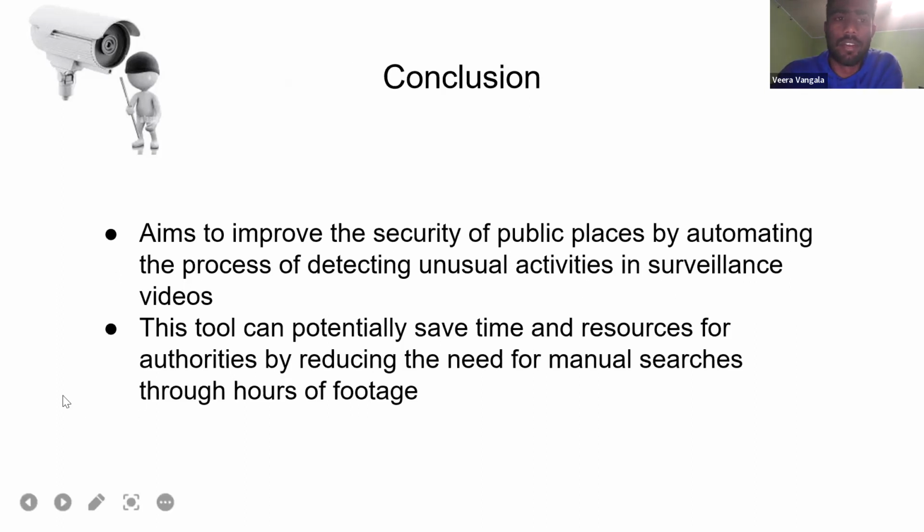So, final conclusion. This project aims to improve security at public places by automating the process of detecting unusual activities in surveillance videos or the other videos which we want to process. Also this tool can potentially save time and resources of authorities, and it reduces the need for manual searches through hours of footage. It might also reduce human errors easily, and it becomes the best approach when the humans and the systems work together.